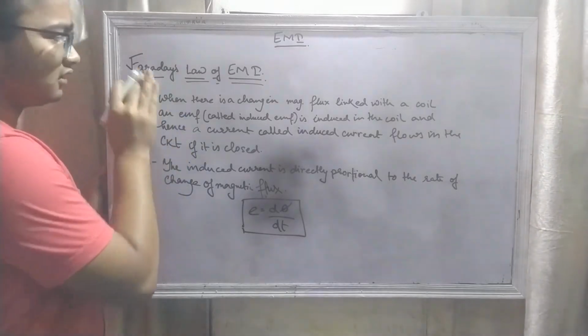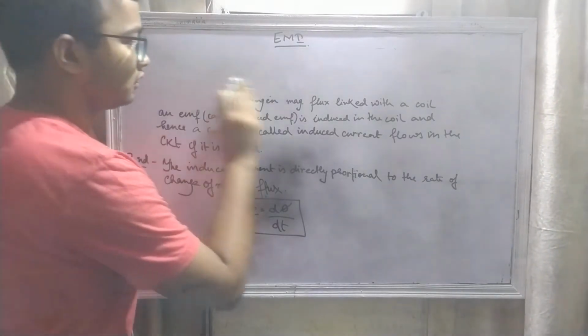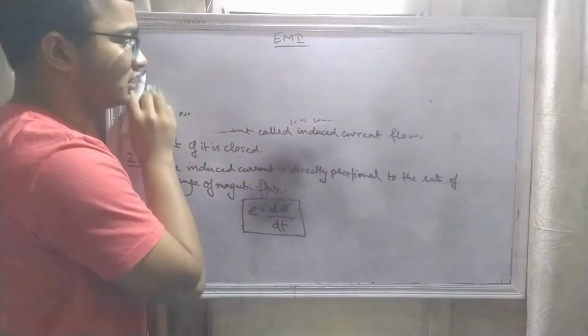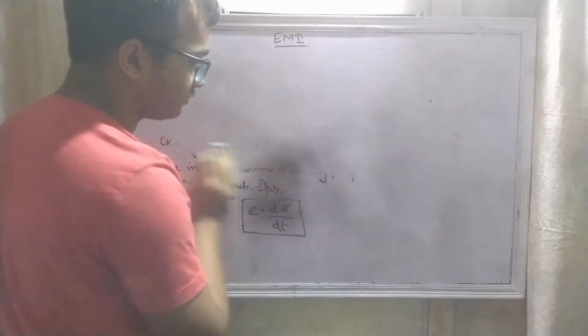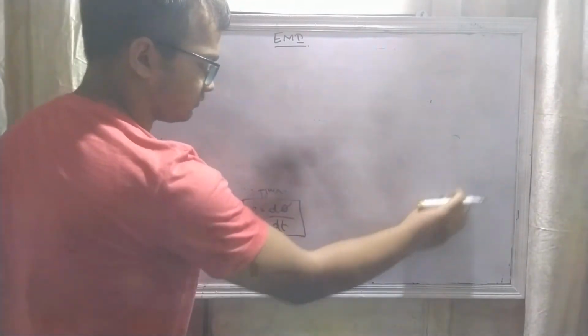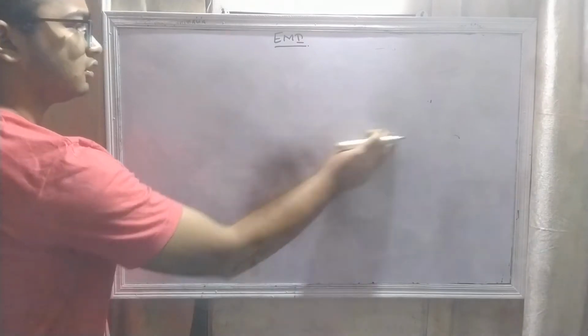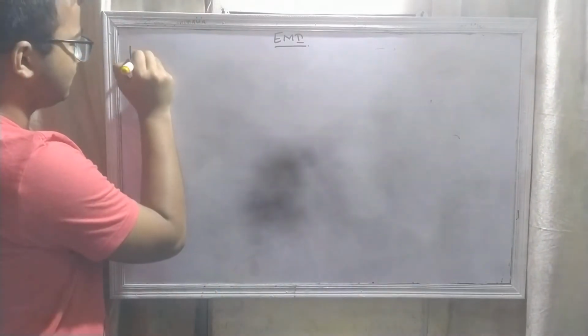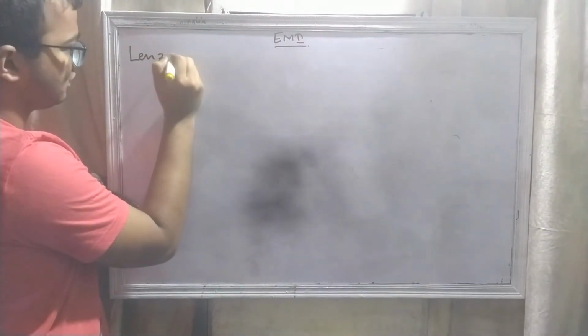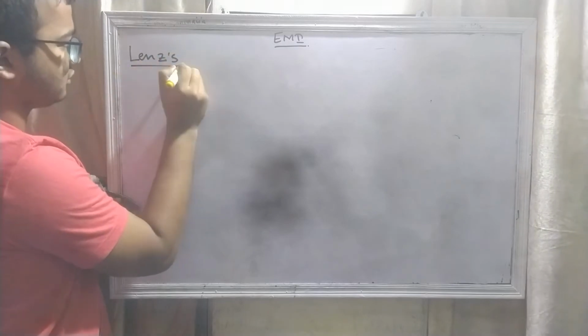Now moving on, next comes Lenz's law. Lenz's law is just a modification to Faraday's law of electromagnetic induction. Now what did Lenz say?